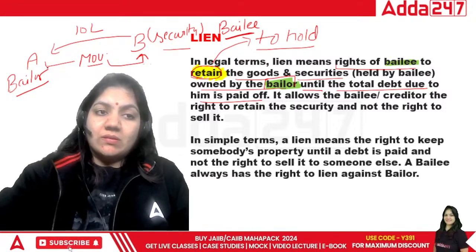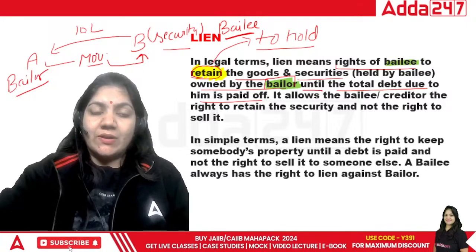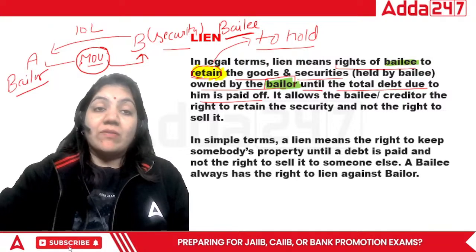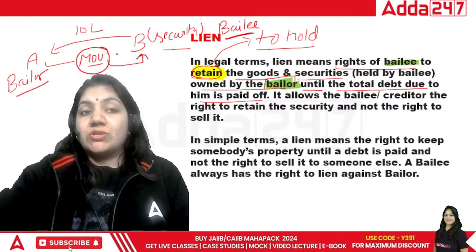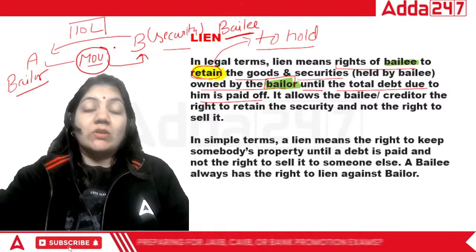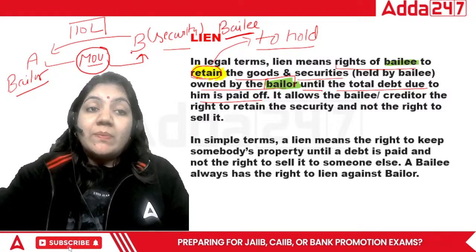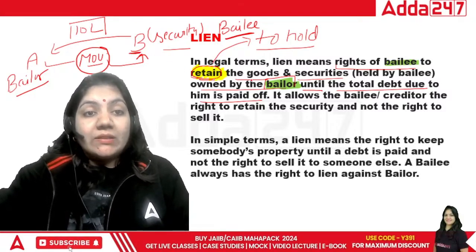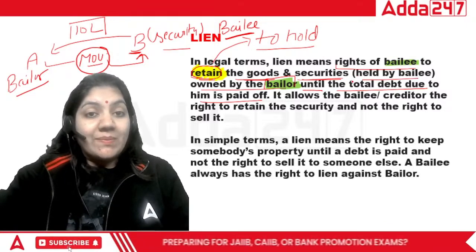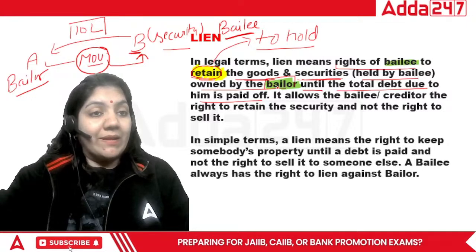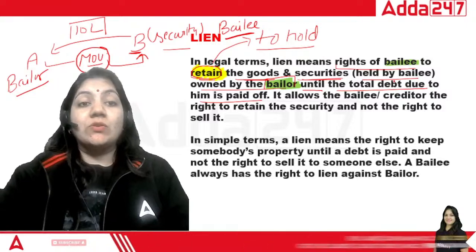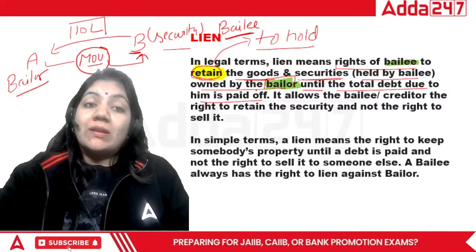In this case, the movable property is in the hand of B person. A has given only the possession, not the ownership. Now if A is not able to pay the 10 lakh rupees, what will happen? B has a right to retain the goods and securities owned by the bailor. The ownership is still in the hand of the bailor until the total debt due to him is paid off. This is called the lien clause.